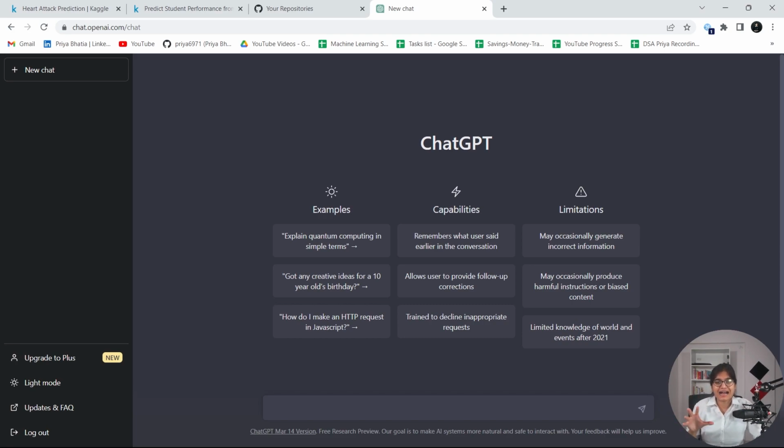What I'm saying is that wherever you are stuck, before ChatGPT there was a lot of hustle. You needed to search over many platforms. Now also there might be a hustle. It's not that ChatGPT will always give you a 100% result, but it might. At least your preference should be to first search on this platform, and if I'm not able to get a proper output, I will try other platforms.